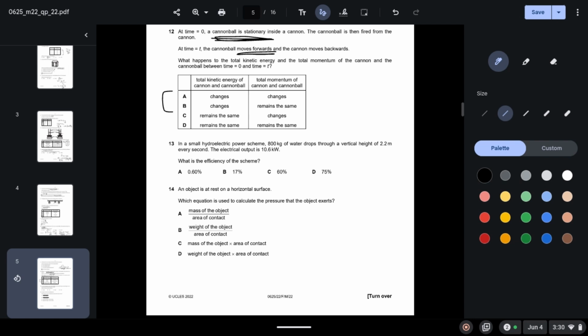Now let's look at the momentum. We know that momentum is always conserved. So momentum will always remain the same. The total momentum will always remain the same. So 12B is your answer.